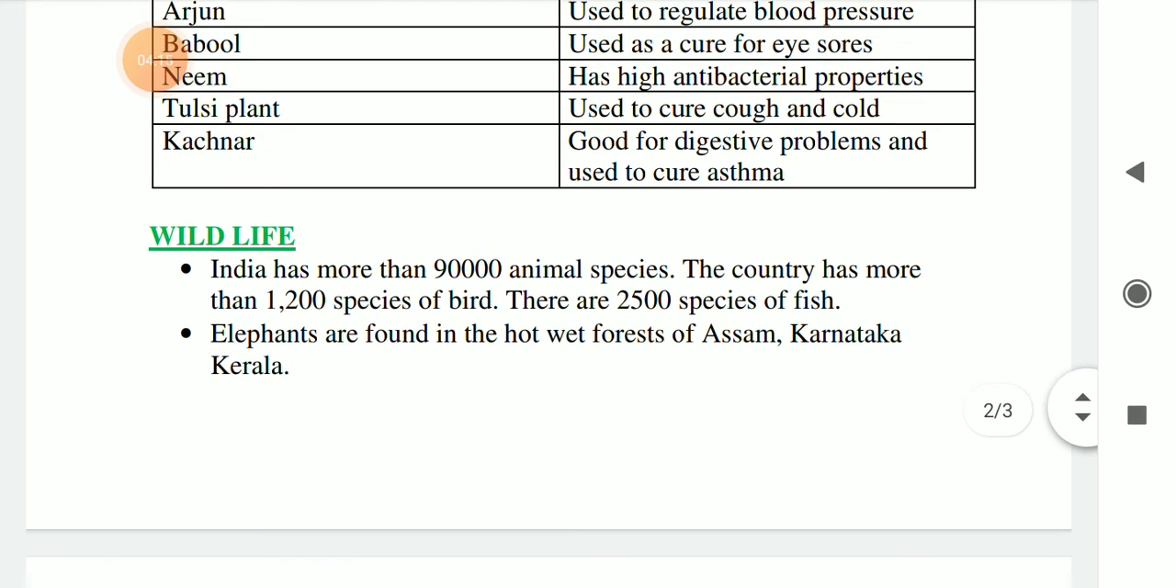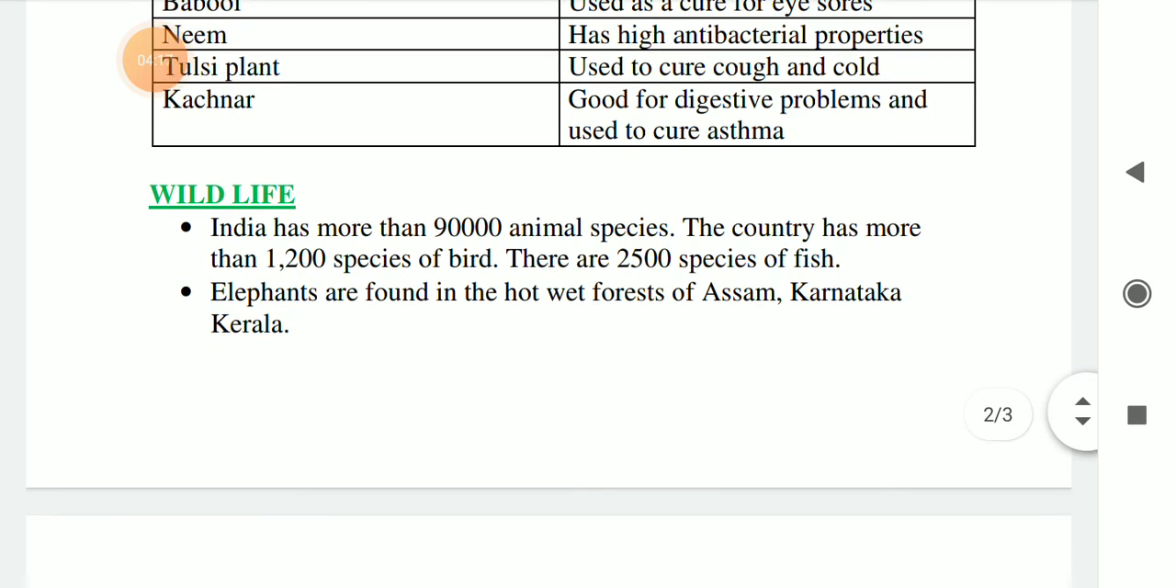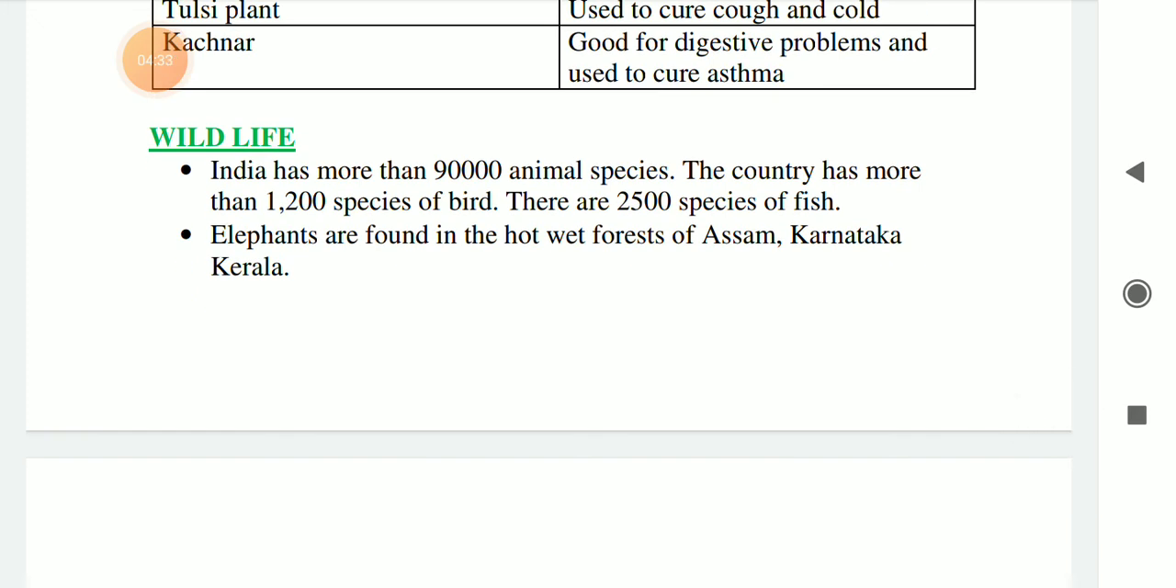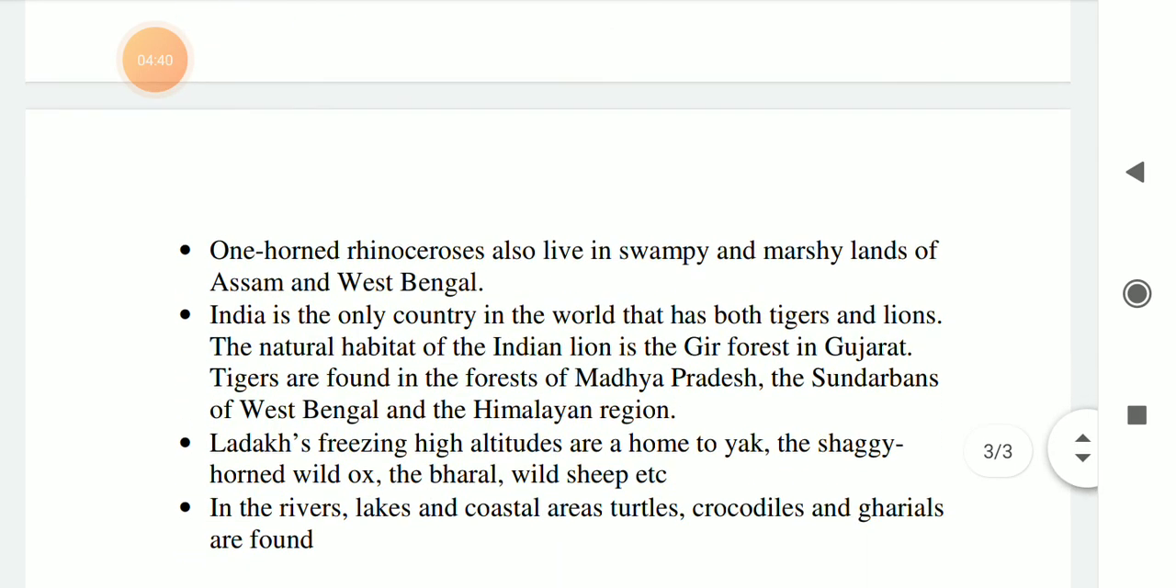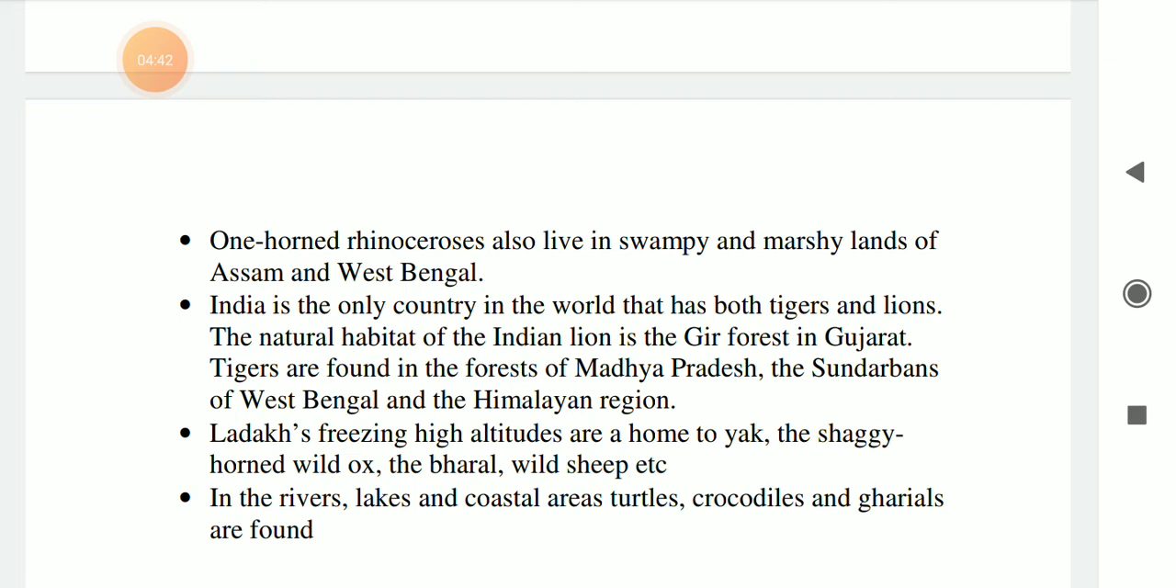Now the next topic of this chapter is wildlife. India has more than 90,000 animal species, and the country has more than 1200 species of birds. There are 2500 species of fish. Elephants are found in the hot wet forests of Assam, Karnataka and Kerala. Then the one-horned rhinoceros also lives in swampy and marshy lands of Assam and West Bengal.